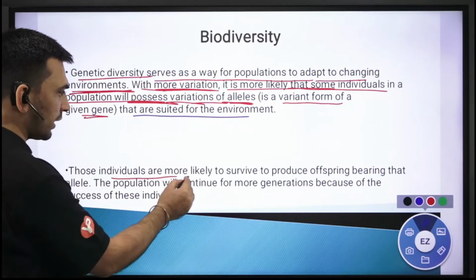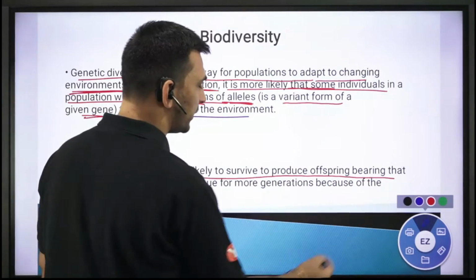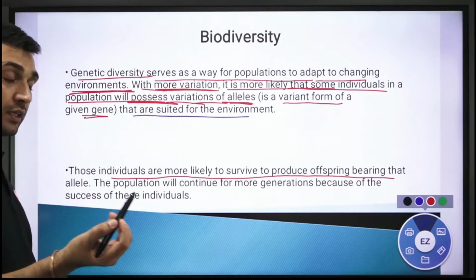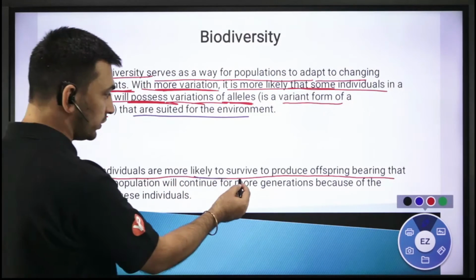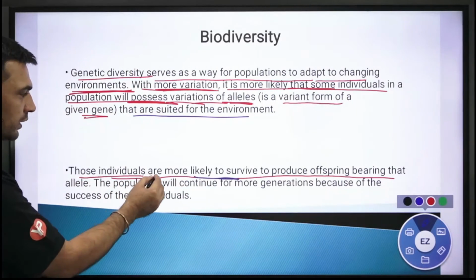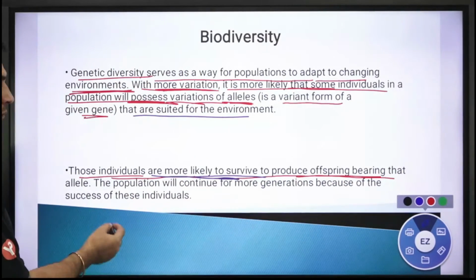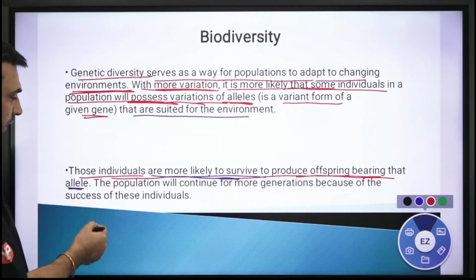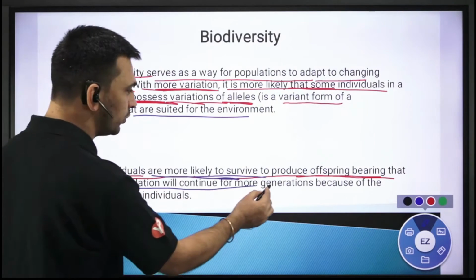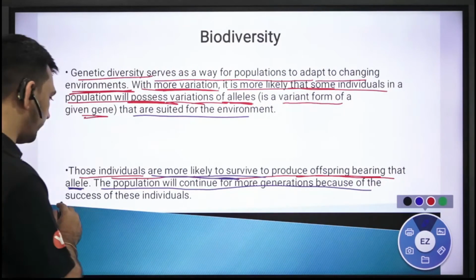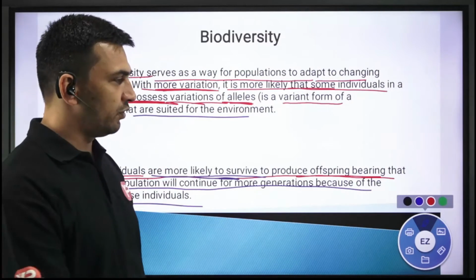Those individuals are more likely to survive to produce offsprings, obviously. जो बच गए, those individuals are more likely to survive to produce offsprings. Offspring मतलब बच्चे bearing that allele, मतलब that particular kind of genes. The population will continue for more generations because of the success of these individuals, right?